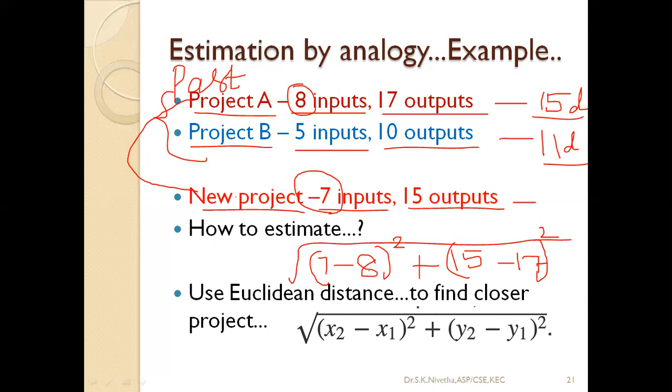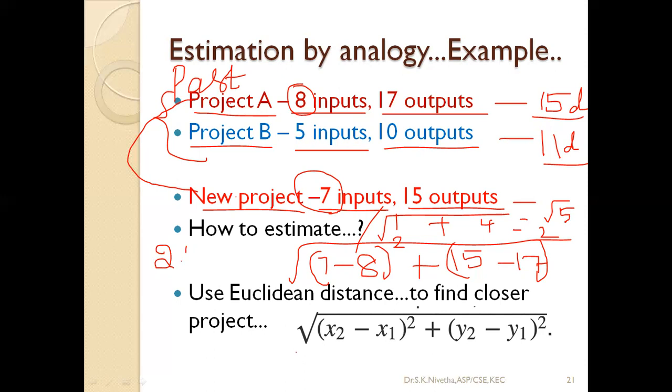Okay, so 7 minus 8 is minus 1, whole square becomes 1. 15 minus 17 is minus 2, whole square becomes 4. So 1 plus 4 becomes 5. Root of 5. So the answer is root of 5. It will come around 2 point something. So the distance between A project and the new project is 2 point something. So that you can remember.